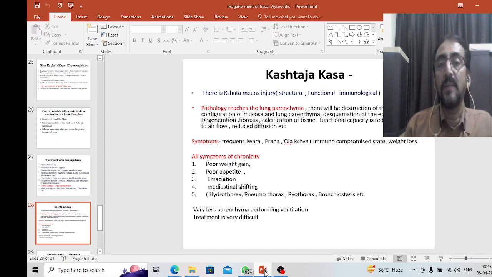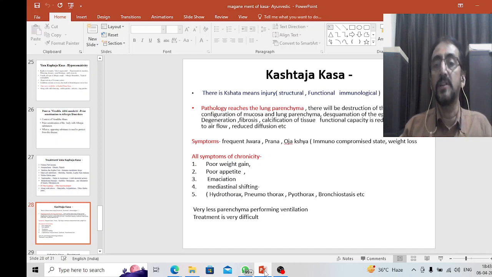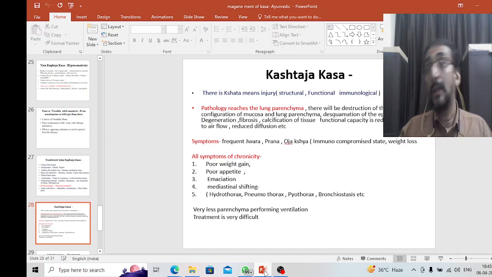So we know that kshata means injury. As I told, it may be structural or functional or immunological injuries. So it is not always compulsorily an external injury when I say kshata. Kshata may be internal also. Now, in this condition, what exactly happens is the pathology is going to reach the lung parenchyma.